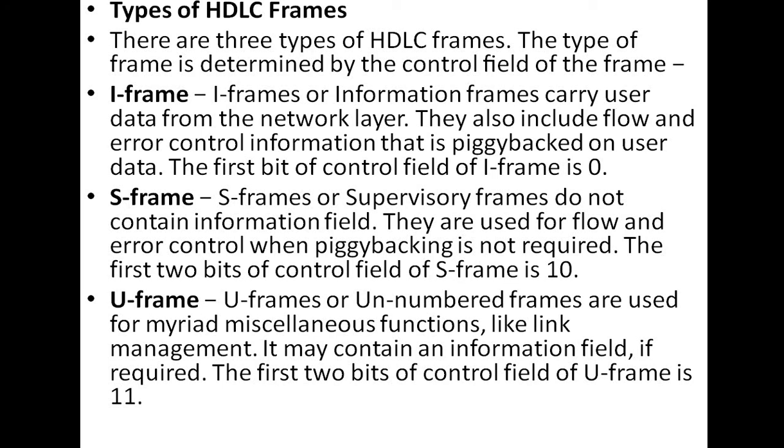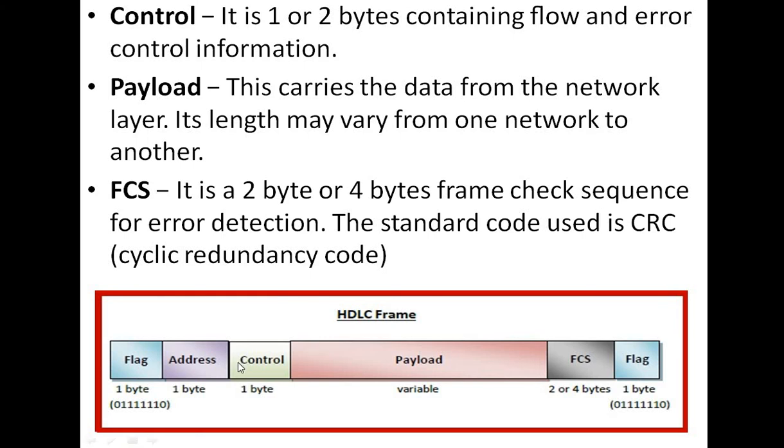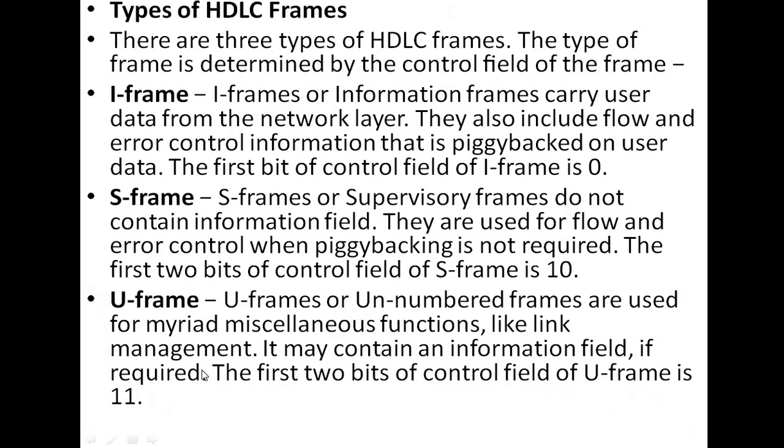So next we will discuss the types of HDLC frames. Okay. So this is the frame format, or the fields of the frame, starting with a flag and ending with a flag. Here is the frame check sequence. This is payload, or we can say information field. This is control field, and this is address field. So what about the 3 frames? As I have told you, these are the notes regarding the 3 frames.